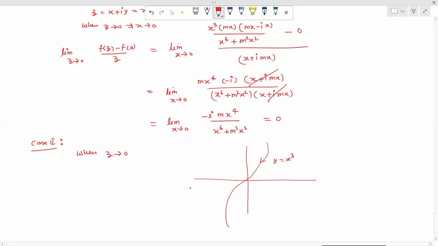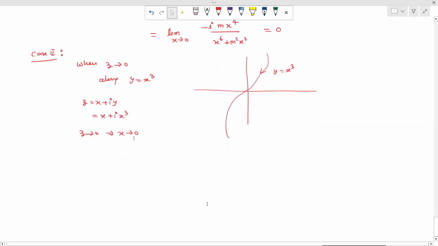So you remember this thing, z tends to 0. So we are considering this along y equal to x cube. So we can write down z equal to x plus iota y, so x plus iota y means x cube. So when we take z tends to 0, this implies that x tends to 0.